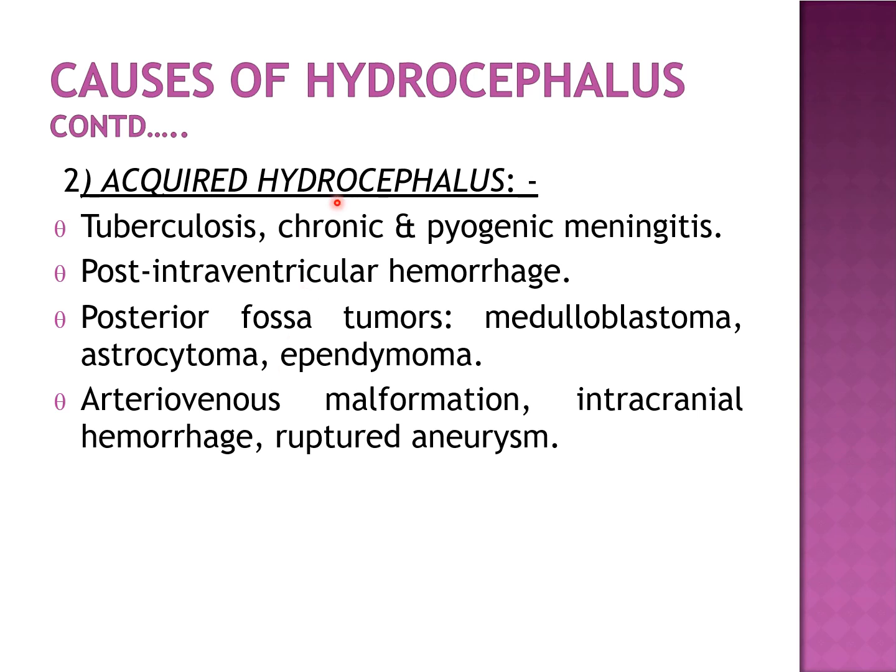The second type of hydrocephalus according to cause is acquired. Acquired causes include tuberculosis, chronic pyogenic meningitis, post-intraventricular hemorrhage, posterior fossa tumors like medulloblastoma, astrocytoma, ependymoma, arteriovenous malformation, intracranial hemorrhage and ruptured aneurysm.